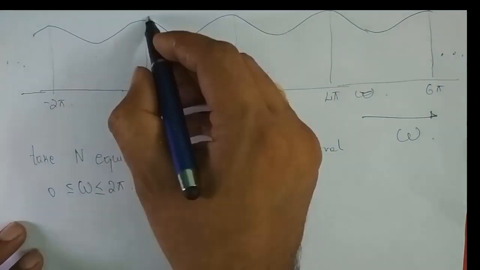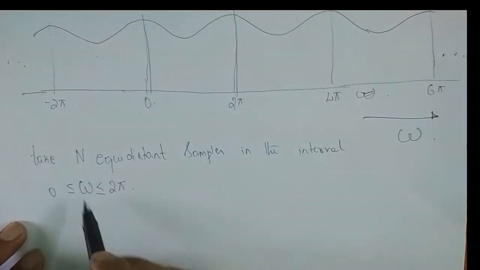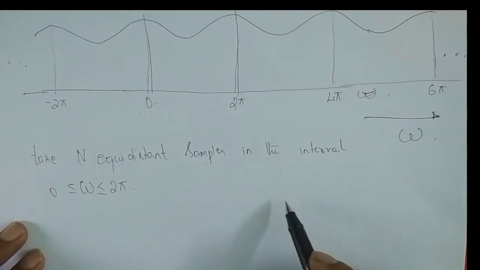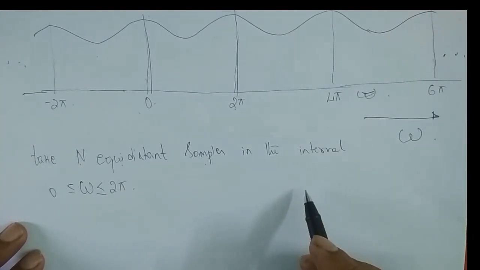I'm choosing this 0 to 2 pi, and from it I'm going to take N equidistant samples. Why am I doing this? That is the topic: frequency domain sampling.